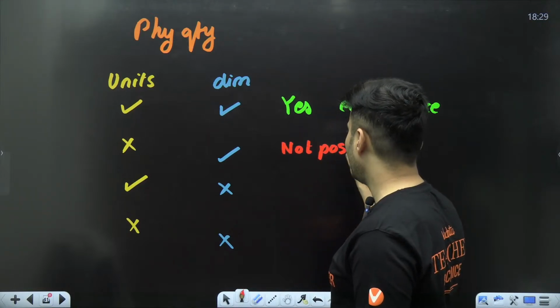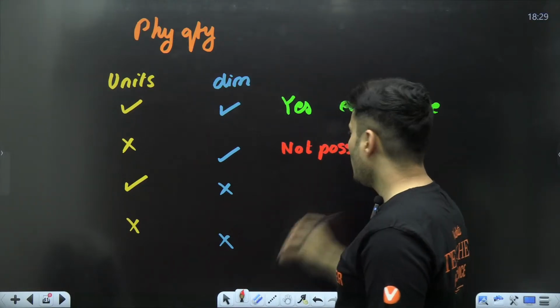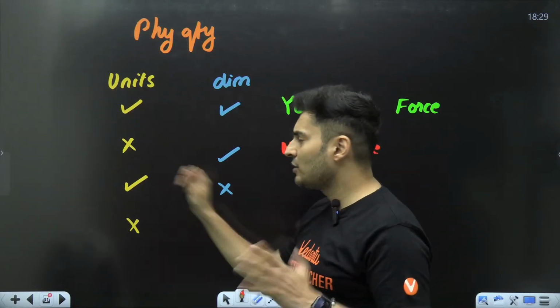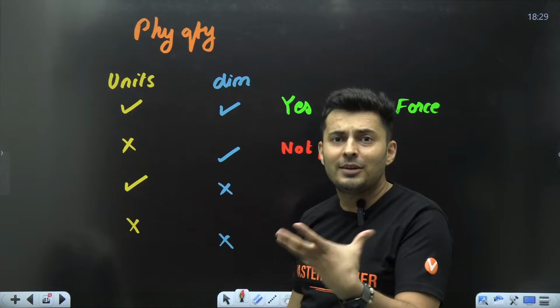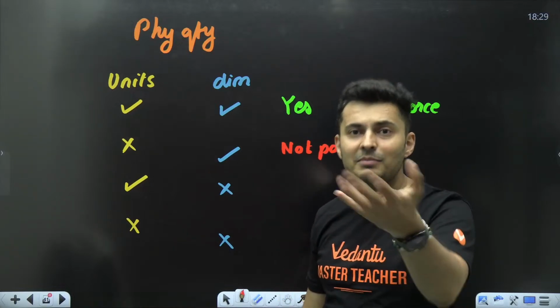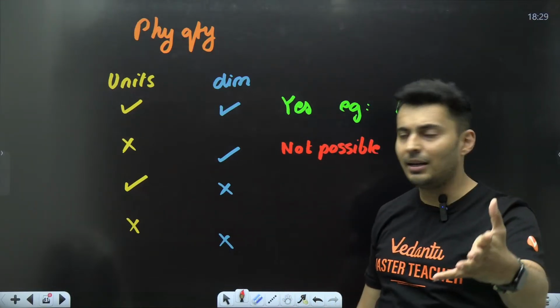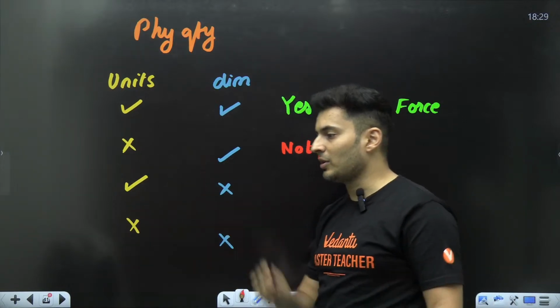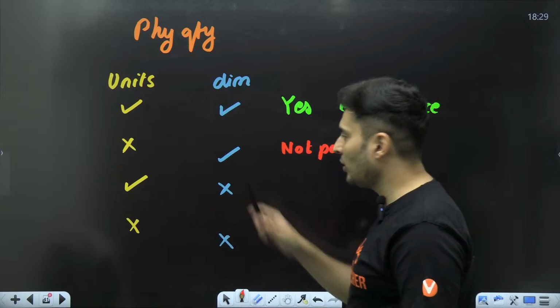Not possible at all. Imagine some quantity is there whose dimension is length, but it has no unit. How are you measuring it then? If it is measured in length, it will be measured in meters, centimeters, foot, something, right? So how can it be unitless? This is not possible.